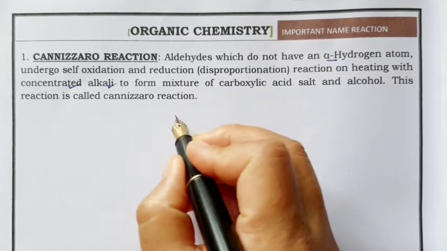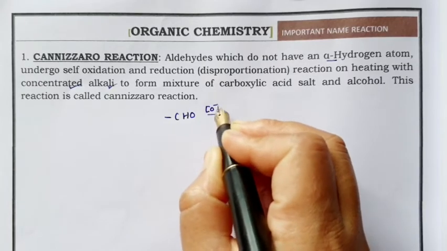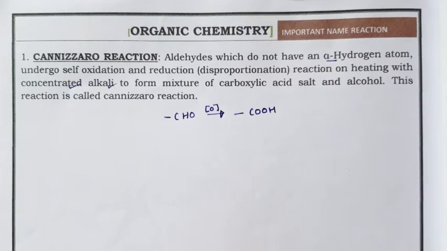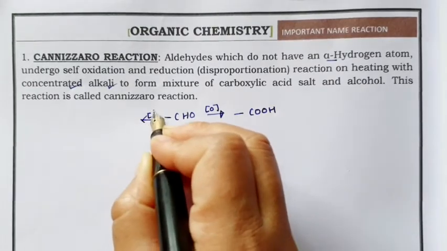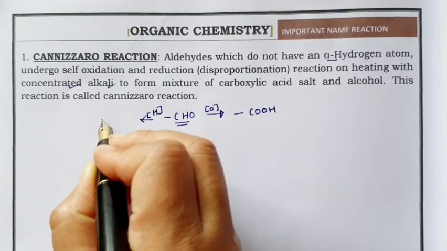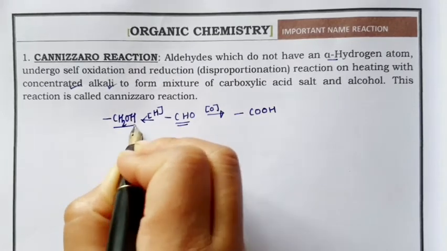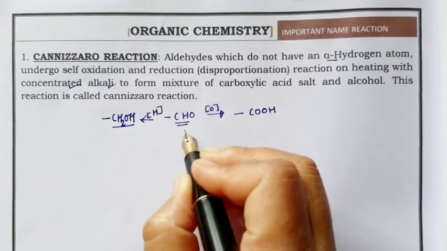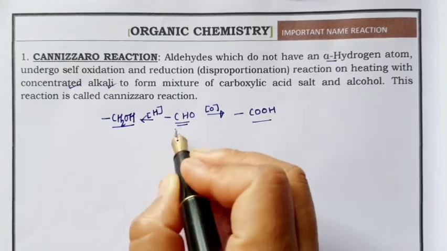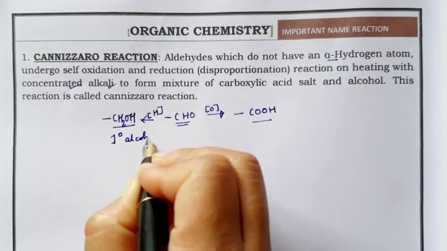When the aldehyde group gets oxidized, it will convert to carboxylic acid, and when the aldehyde group gets reduced, it will change to primary alcohol.